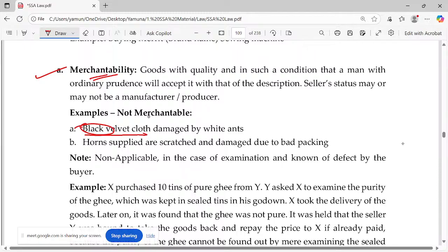Okay. It's a black velvet cloth. Black velvet cloth is so shiny, so glossy. It was damaged by white ants. We say it's not merchantable. White ants get into black velvet cloth; if you don't use it for a long time and don't maintain it, it will just change its nature. Horns supplied are scratched and damaged due to bad packing, not merchantable. The horns' quality is there, but the packaging got damaged. Scratched. So all this needs to be checked. Okay.